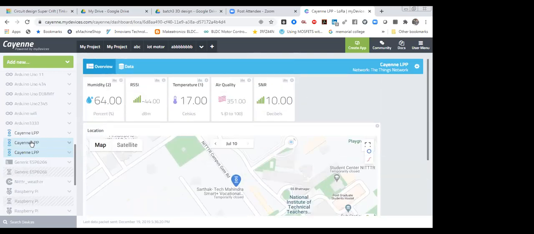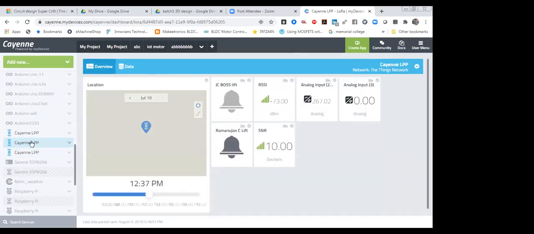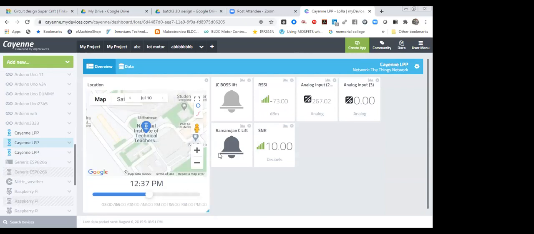A few more projects that I'm going to share with you first. Then after that, I'm going to show you practically how you can do it. This one is a lift rescue system. The lift rescue system is for when there is a power failure in a lift. If anyone is stuck in a particular lift or on a particular floor, that person can press the emergency button.